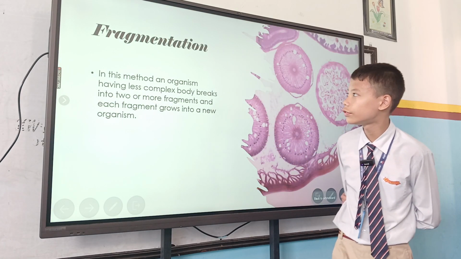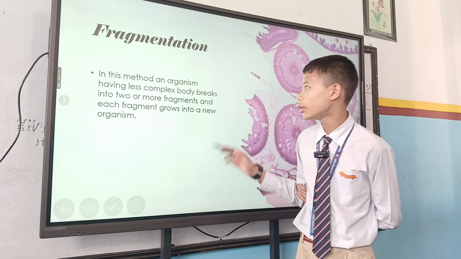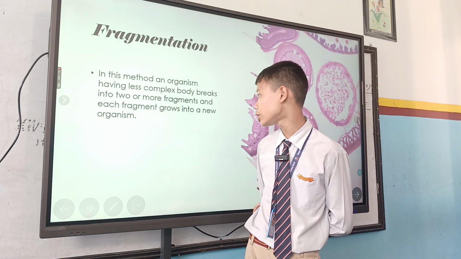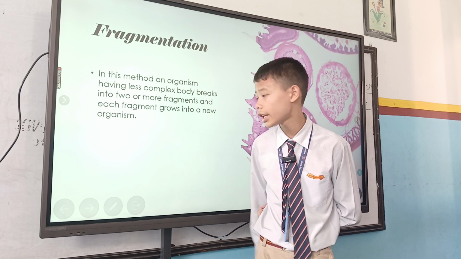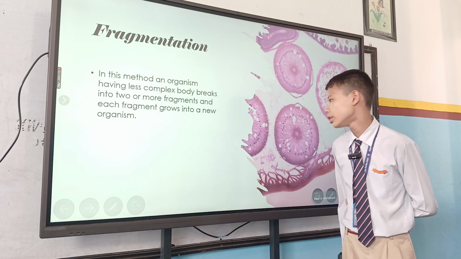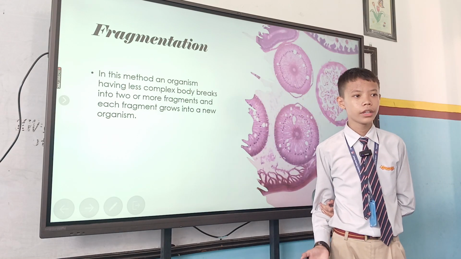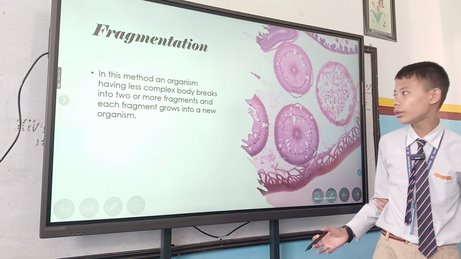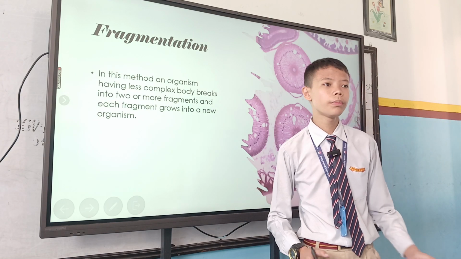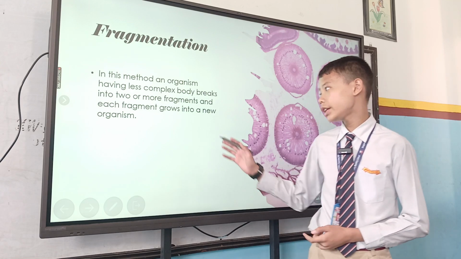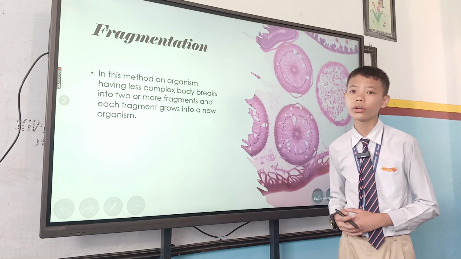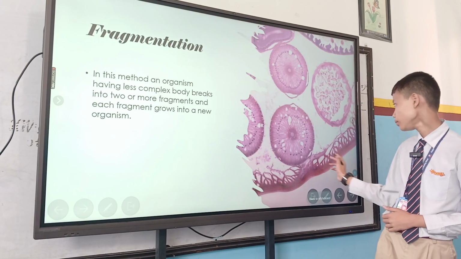The next method is fragmentation. In this method, an organism having a less complex body breaks into two or more fragments, and each fragment grows into a new organism. This method is like glass shattering. It turns into different pieces. Just like that, an organism that has a less complex body breaks into two or more fragments. Those fragments form a new organism.